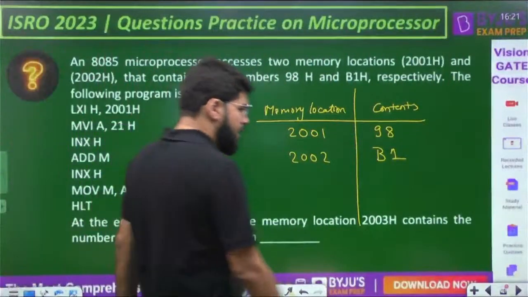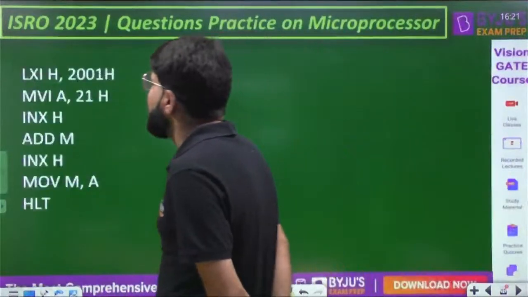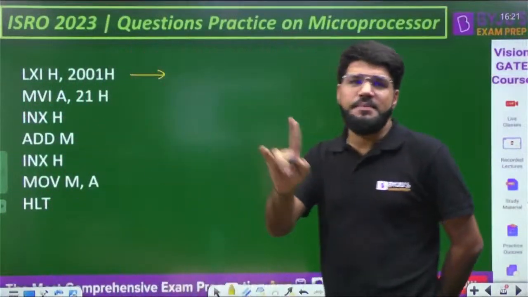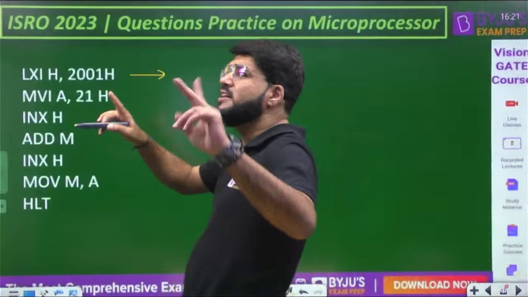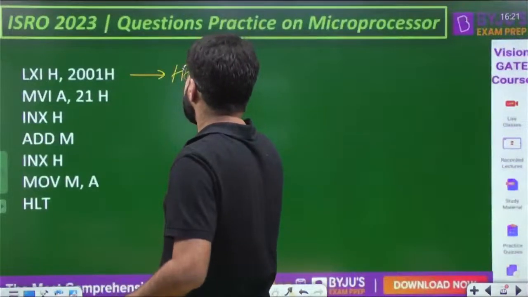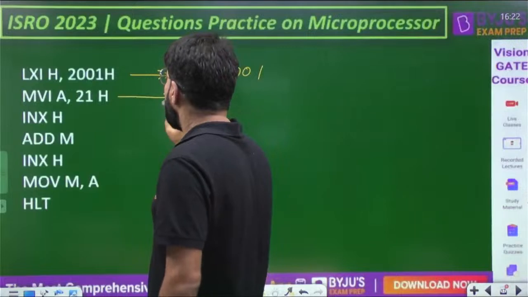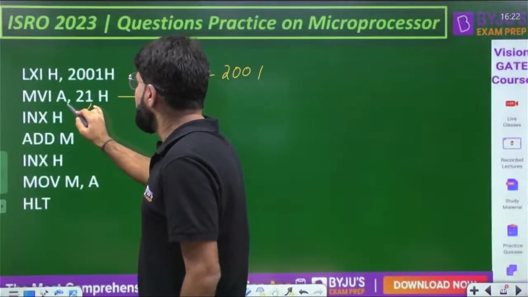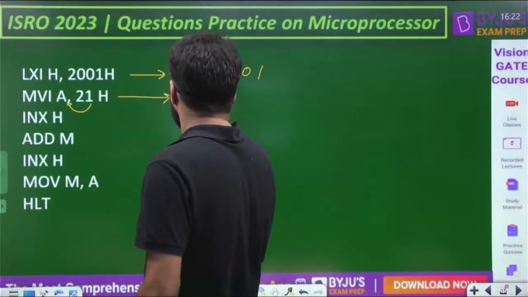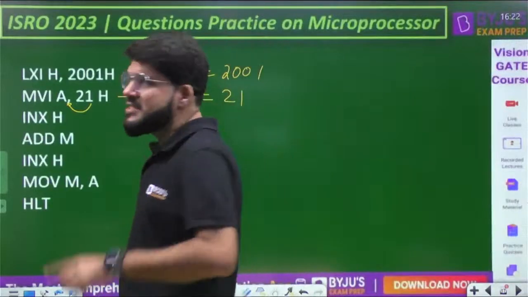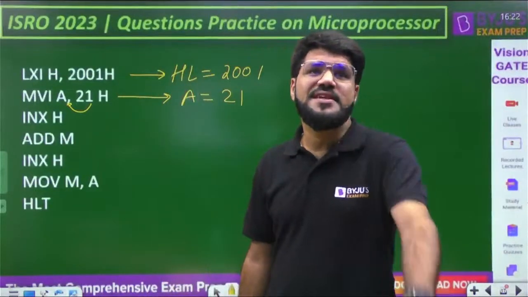If required, this data can be used. So let's have a look into it. LXI H, as we already discussed, LXI is load register pair immediate. The register pair H stands for HL. Register pair HL gets the data 2001. Now MVI A comma 21, move immediate data 21 to the accumulator, and accumulator gets the data 21. Now INX H, INX is increment register pair.